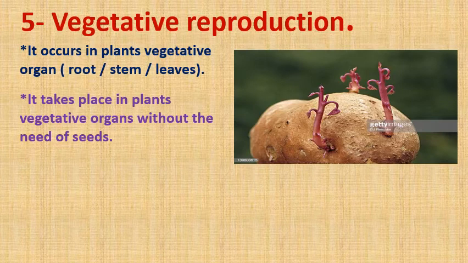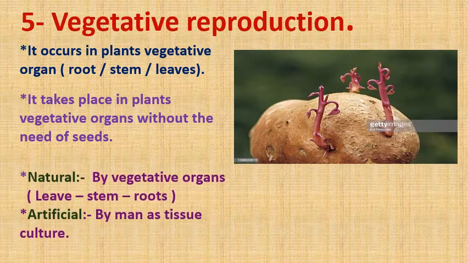In vegetative reproduction, I can produce new individual by using a part of root or stem or leaf of vegetative organs of plants. Here we don't need seeds. Okay? And this is called vegetative reproduction.